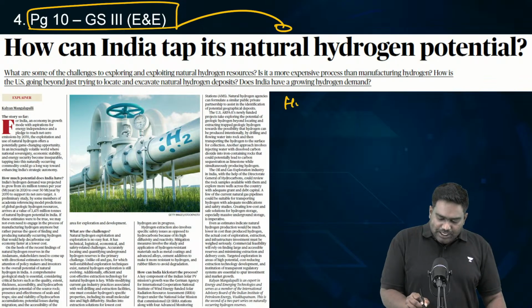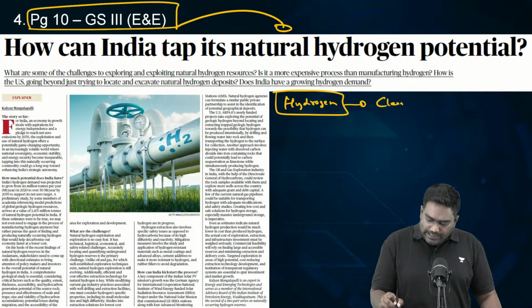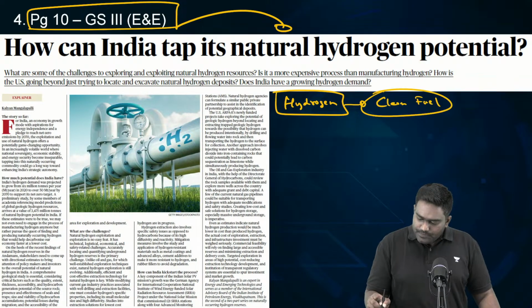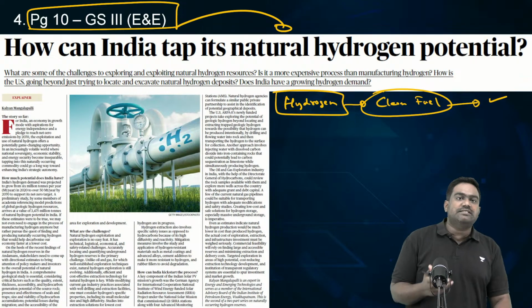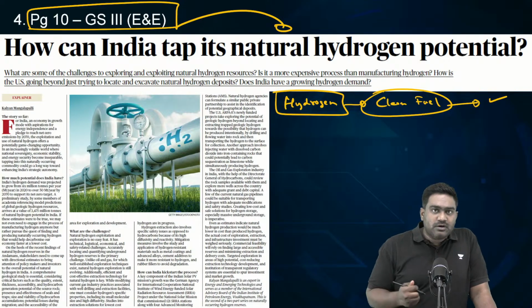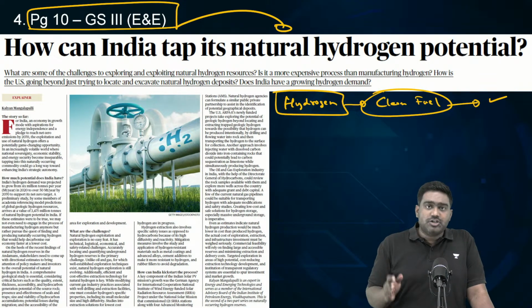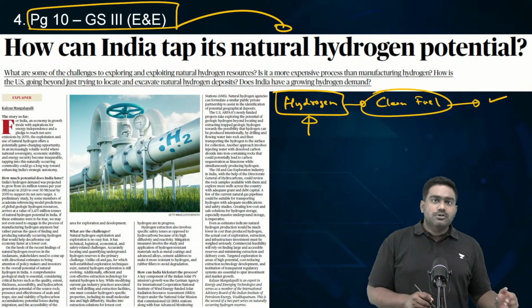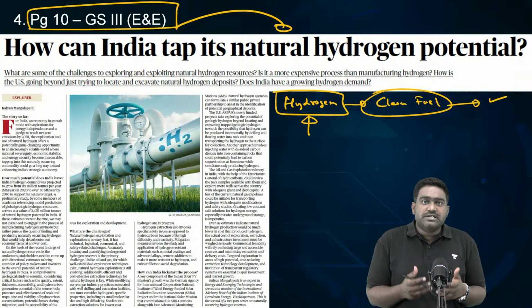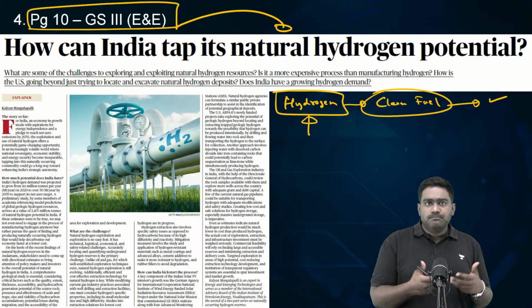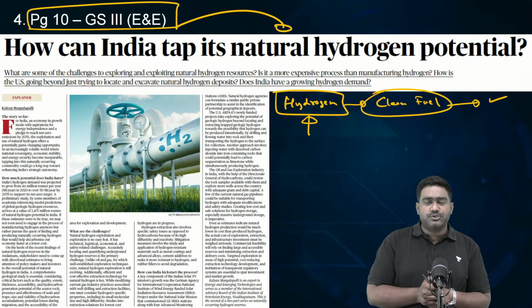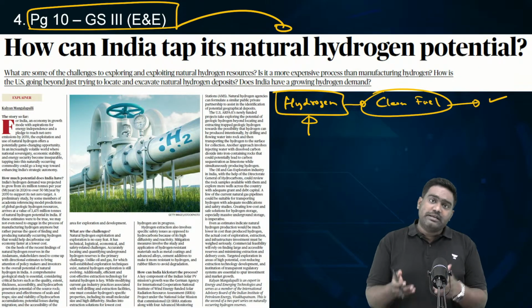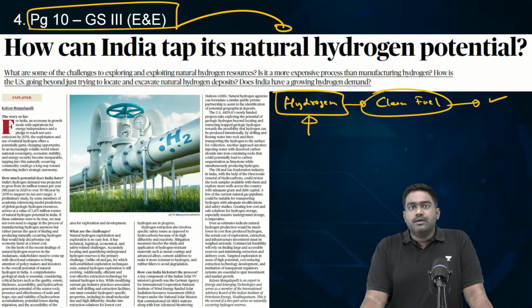Now, what is the application of hydrogen? Hydrogen is seen as a clean fuel. As the world moves to decarbonize the economy, reduce greenhouse gas emissions, move away from traditional fossil fuels, hydrogen is seen as a good alternative. So there are many different ways of producing hydrogen. There are a few synthetic, essentially artificial ways of producing hydrogen as well. But natural hydrogen can also be extracted and exploited. So that is what India is looking at today.